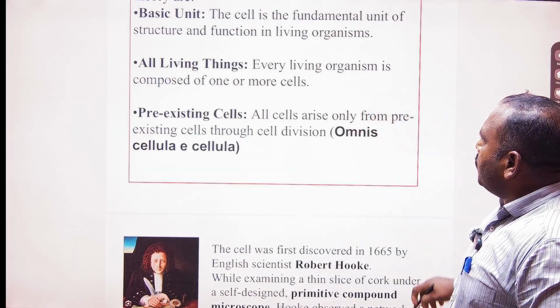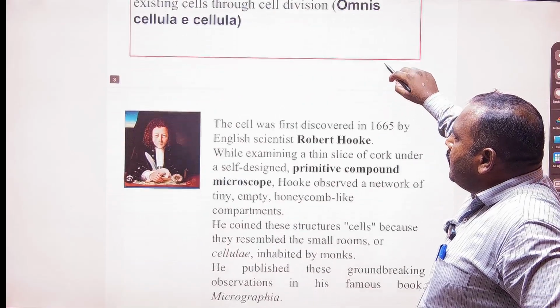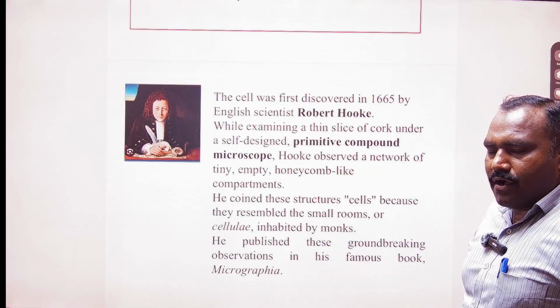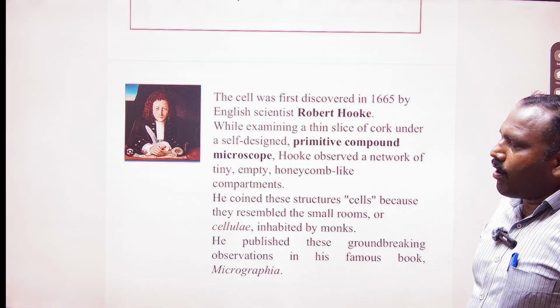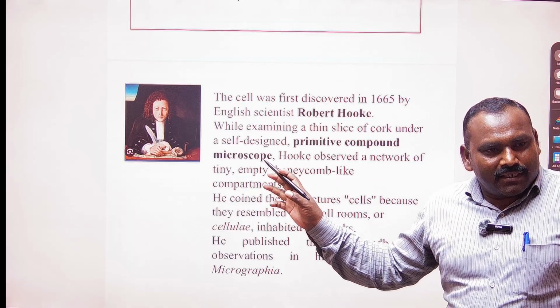Coming to this, there are certain theories which were invented. Robert Hooke is supposed to be the father of cell biology.